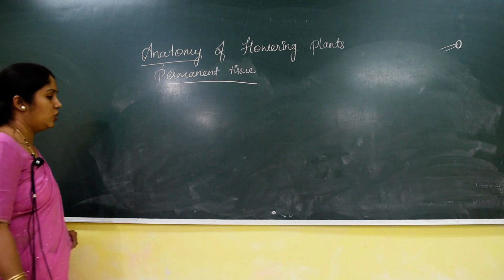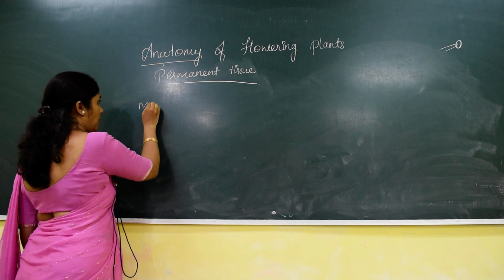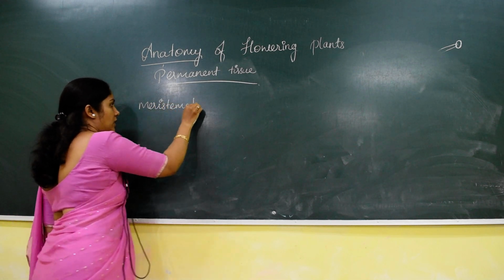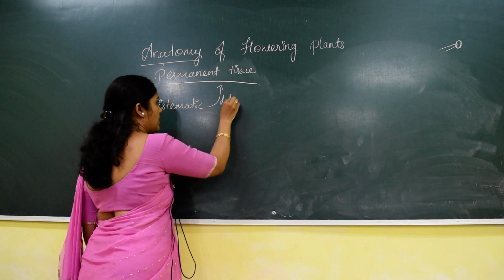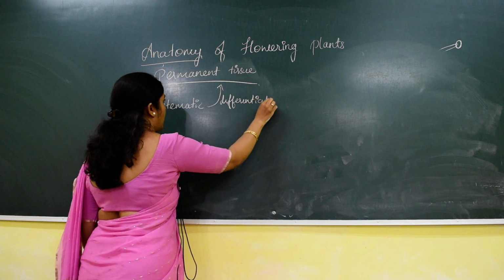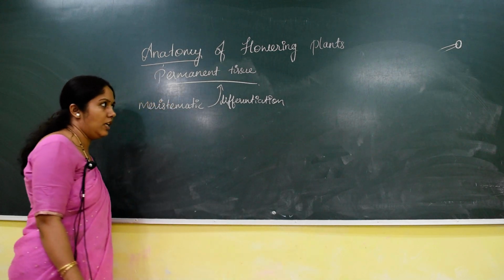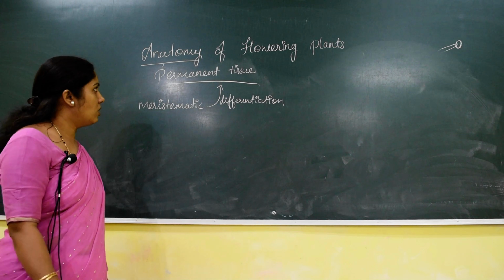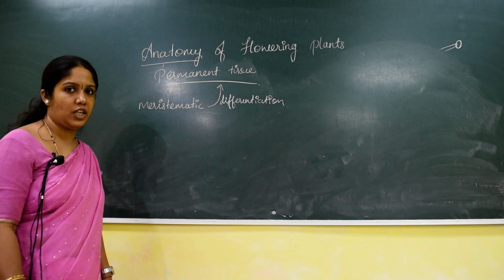So permanent tissue is a type of tissue which arises from the meristematic tissue by the process of differentiation. You have to remember this word, differentiation. What does differentiation mean? The cells gain a particular structure and perform a particular function. So the permanent tissue arises from the meristematic tissue by a process of differentiation.